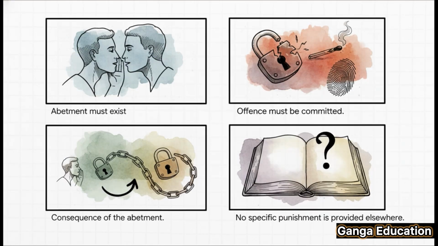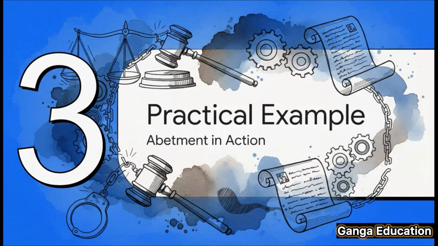So to really understand this section, you need to know its key ingredients. There are 4 things that have to be there for this section to apply. First, there must be an act of abetment for an offense. Simple enough. Second, and this is important, the offense has to actually be committed. Third, the crime must be a direct result of that abetment, because of the instigation or the conspiracy or the aid provided. And finally, this section only applies when there's no other specific punishment mentioned anywhere else in the Sanhita for that particular abetment. All right, all this legal text can feel a bit abstract, right?